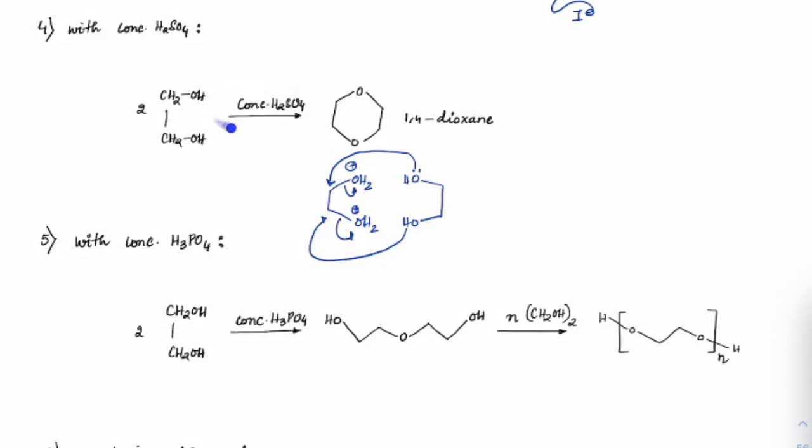We are only concerned with what would be the major product with concentrated H2SO4. See, concentrated H2SO4 is a good dehydrating agent. So it will always look for a product which is more dehydrated. Okay, so that's why you will get 1,4-dioxane.